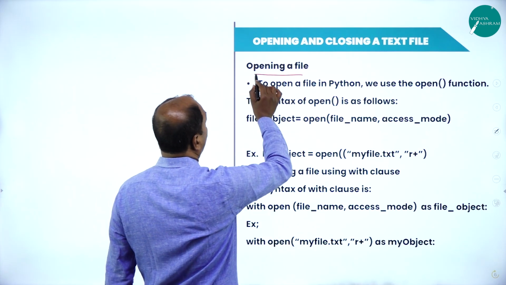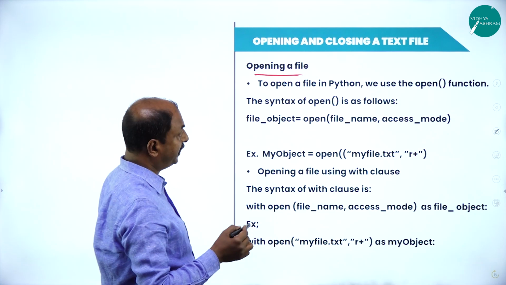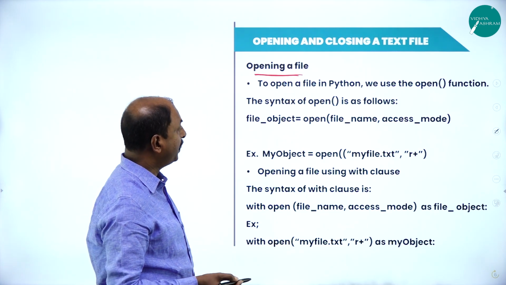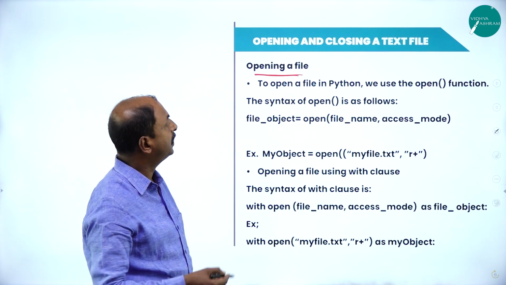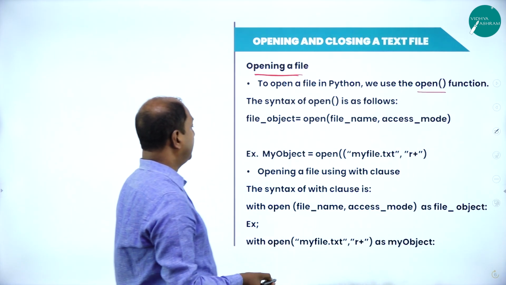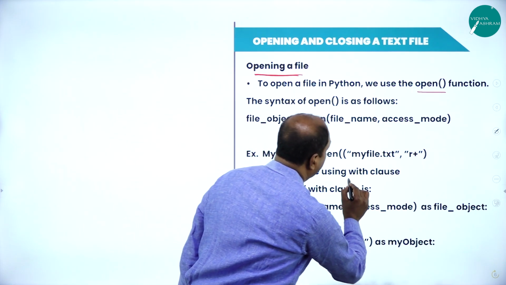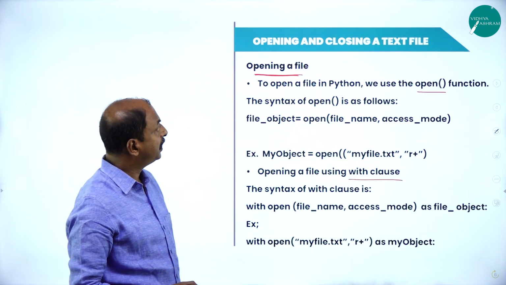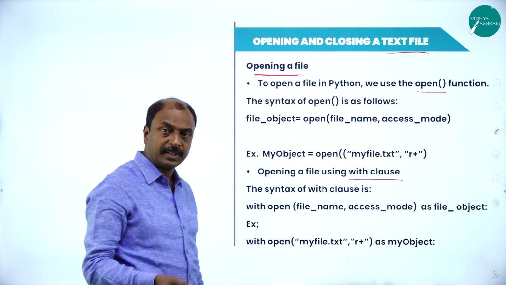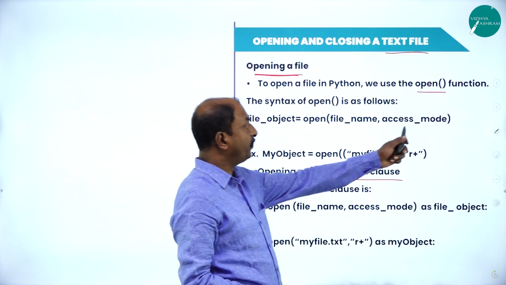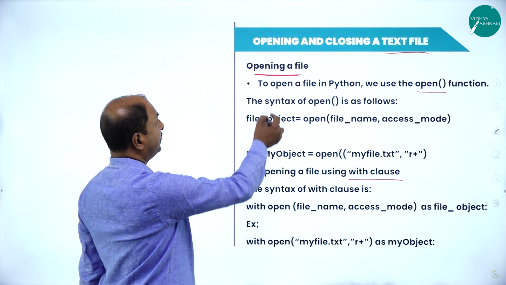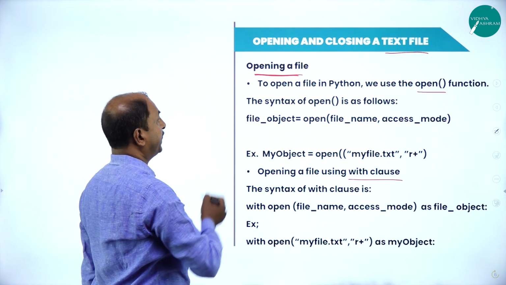So the first one is opening a file. Now let us see the syntax of that. It is possible to open a file with 2 methods or 2 functions. One is by using the open function and the second is by using the with class. So it is possible to open a text file with 2 methods: one is by using the open function and the second by using the with class. Let us see the definition and syntax of this.